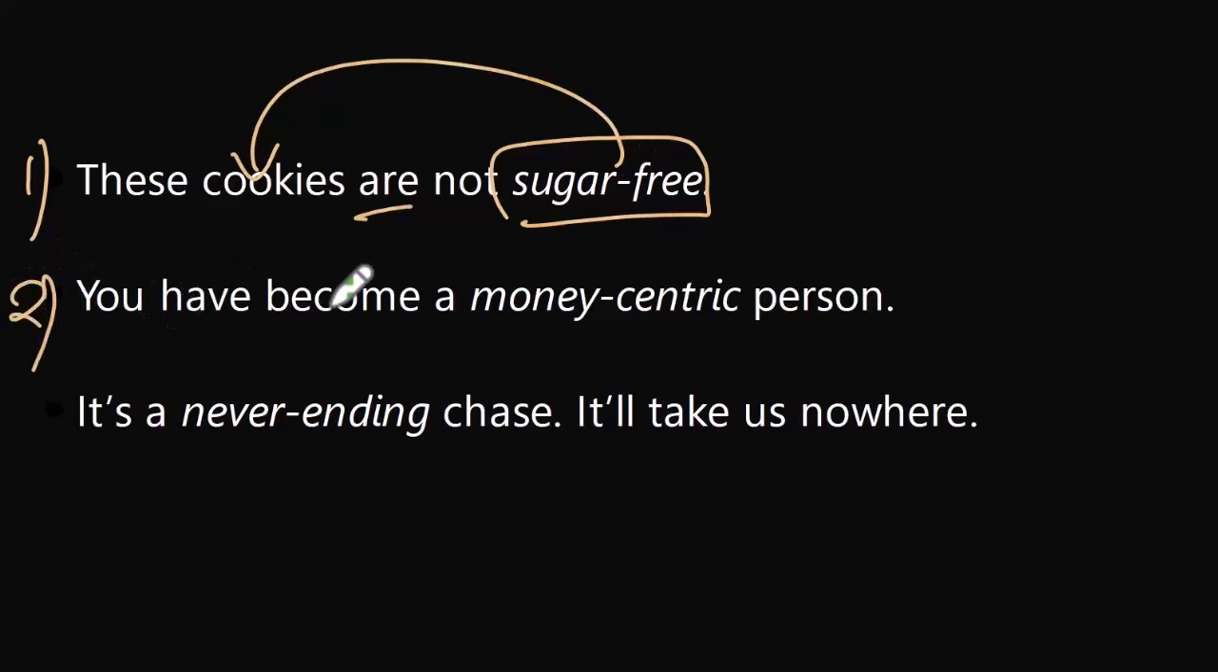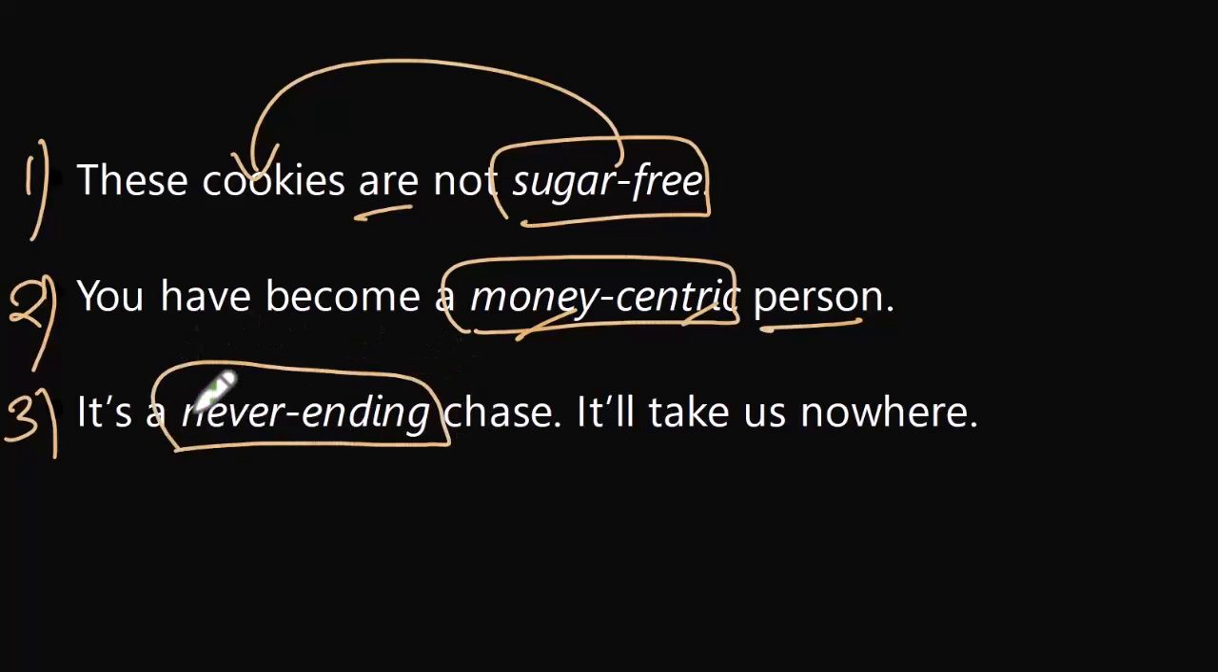Second example, you have become a money centric person. What kind of a person you've become? Money centric person. Noun, adjective. Third example, it's a never ending chase. What kind of a chase is it? Never ending chase. Okay? Adverb, present participle. It will take us nowhere. All right. So that is a compound adjective, right? Formed using two or more words, generally two.